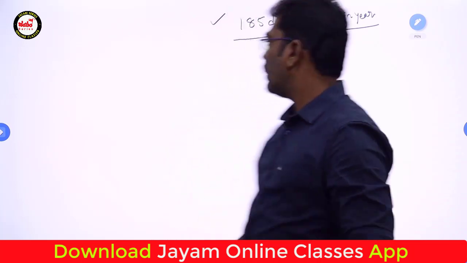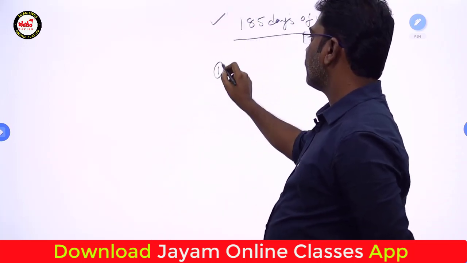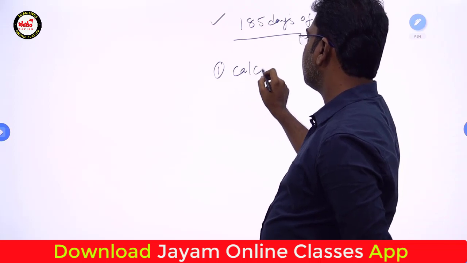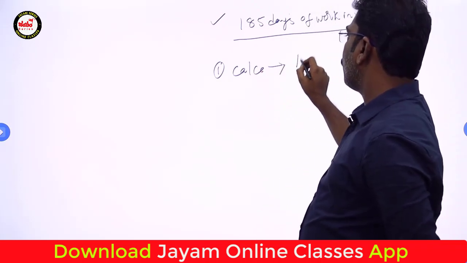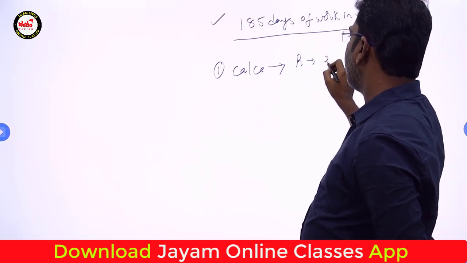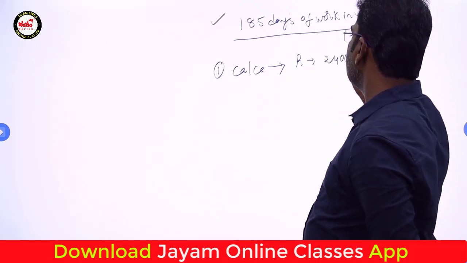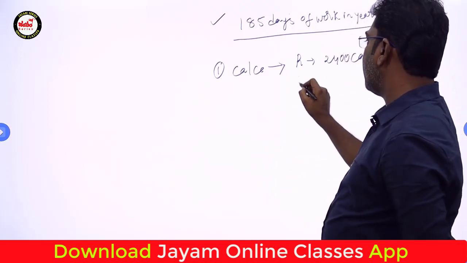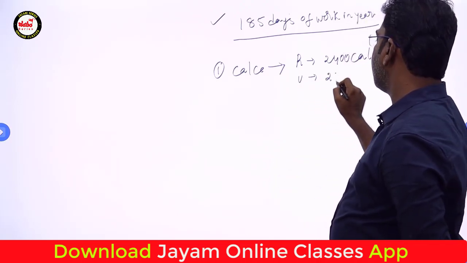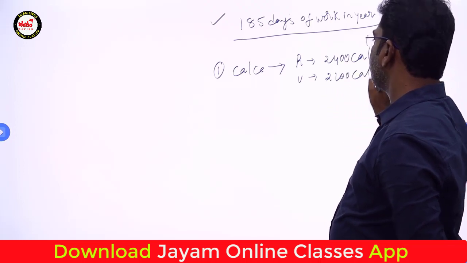First one is based on calories. The people who are living in rural areas not getting 2400 calories a day, urban areas 2100 calories a day.